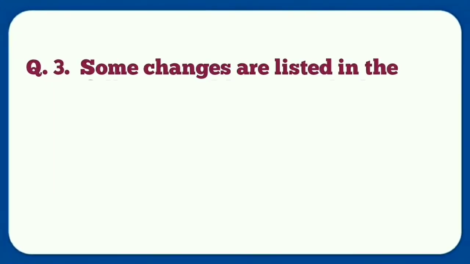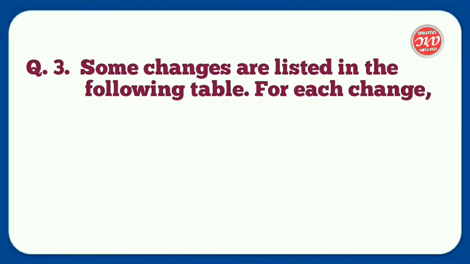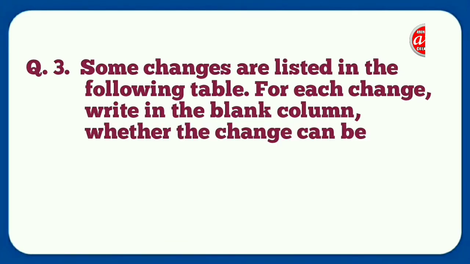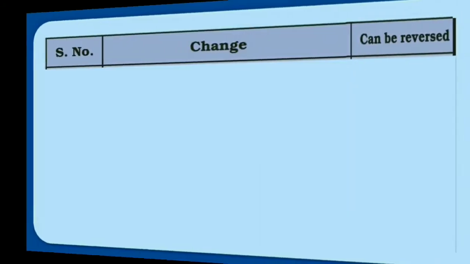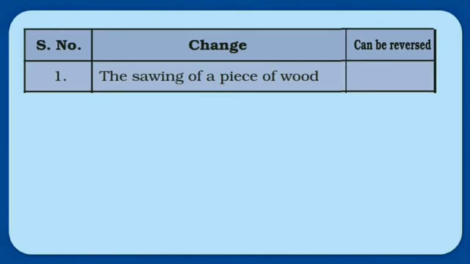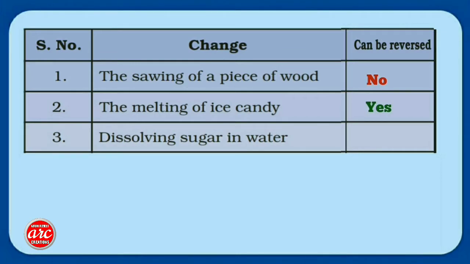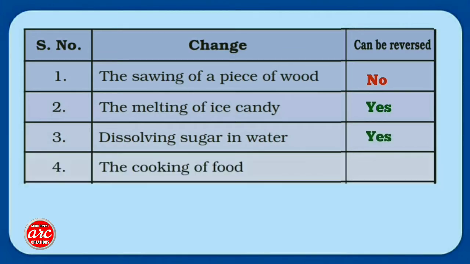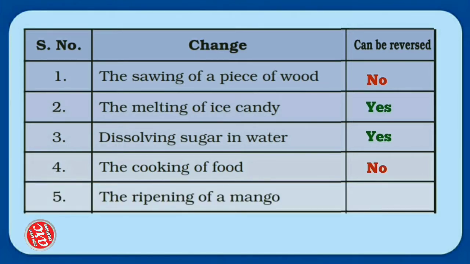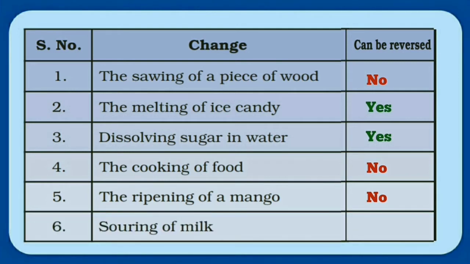Question number 3. Some changes are listed in the following table. For each change, write in the blank column whether the change can be reversed or not. Answer. 1. The sawing of a piece of wood. No. Number 2. The melting of ice candy. Yes. Number 3. Dissolving sugar in water. Yes. Number 4. The cooking of food. No. Number 5. The ripening of a mango. No. Number 6. Souring of milk. No.